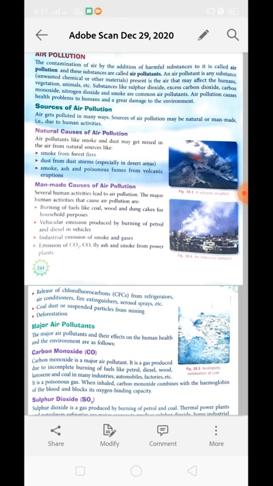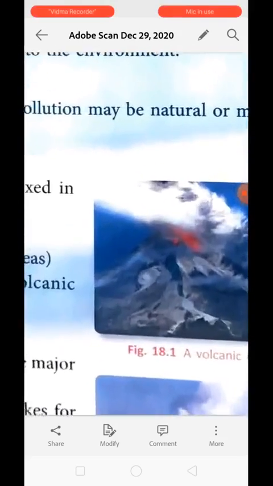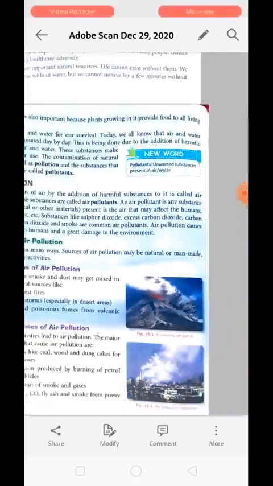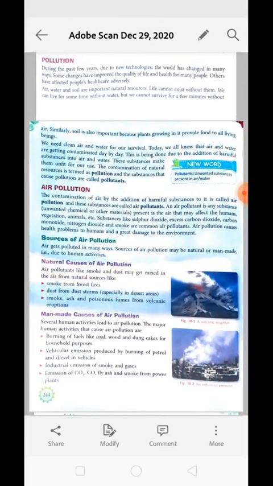Air pollutants like smoke and dust may get mixed into the air from natural sources like smoke from forest fire, or dust from dust storms, smoke, ash and poisonous fumes from volcanic eruption. You can see the volcanic eruption is shown over here. Understood? So obviously these poisonous fumes which come from burning of forest or from volcanic eruption are getting mixed into the air that we inhale. So they are also causing air pollution.